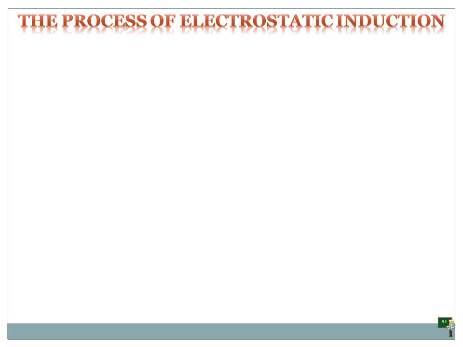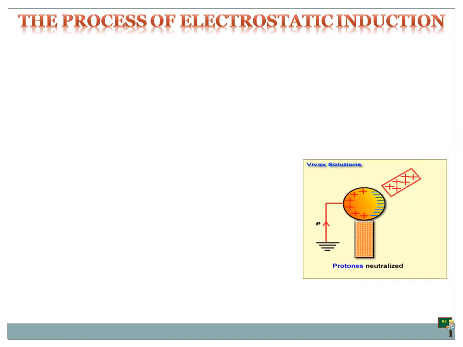Let's see. In the picture, you can see this is insulated and electrons and protons are mixed here. Because of some external negative charge, the positive and negative charges change, and this side turns positive, and some negative charges are dropped down to the ground.